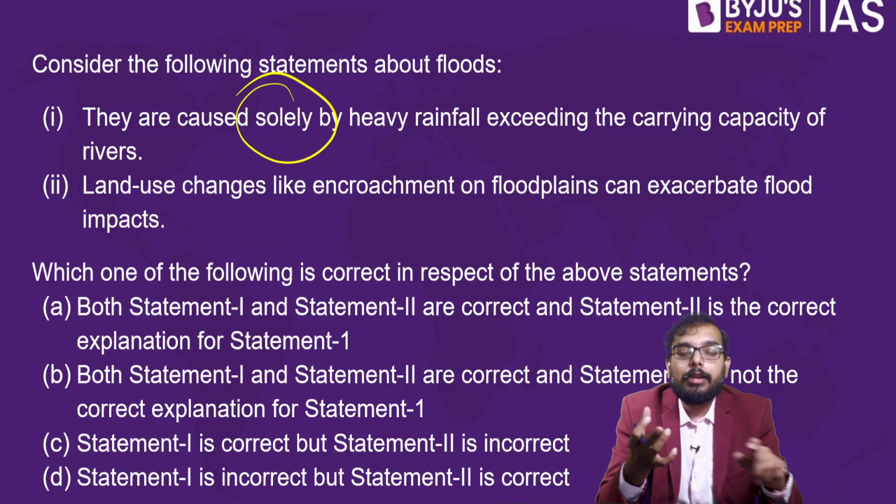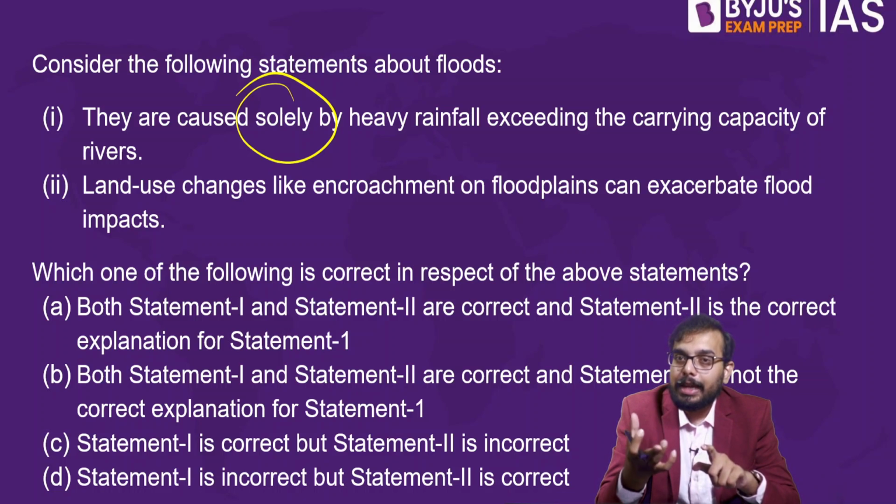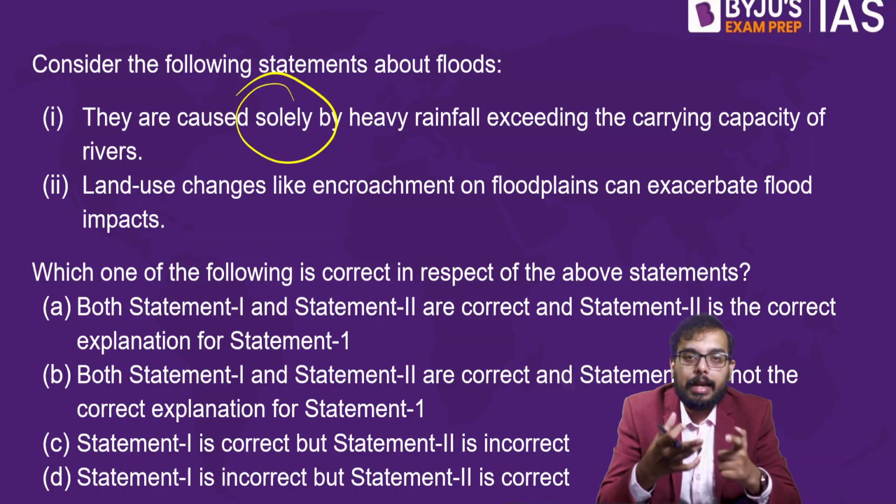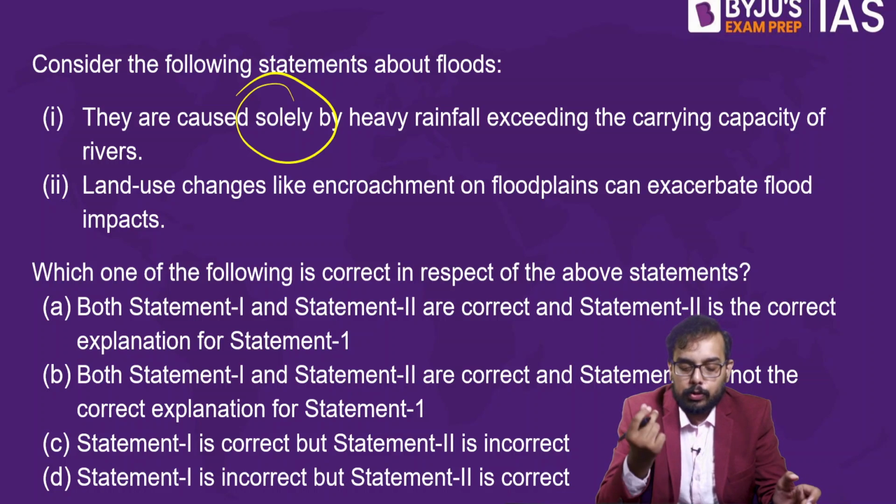Who told? If there is a cyclone, if there is a tsunami, we get floods. If there is damage to a dam, or if the dam collapses, we have floods. If the drainage system is not proper, we have floods. So it is not solely heavy rainfall. Heavy rainfall definitely is one of the causes, or say one of the predominant causes.